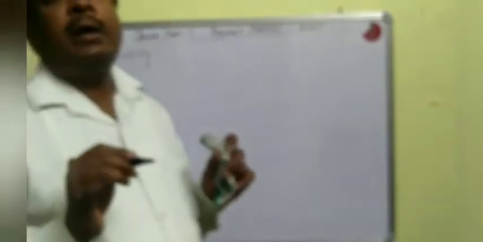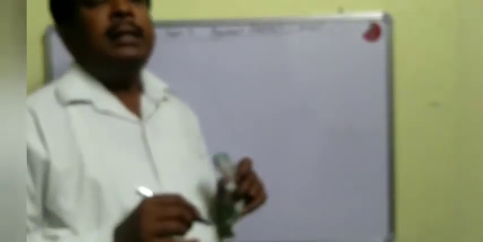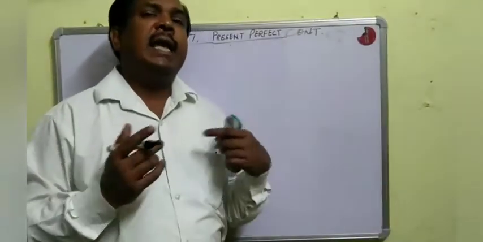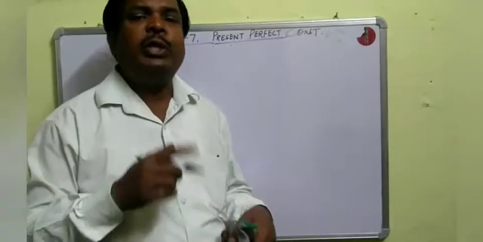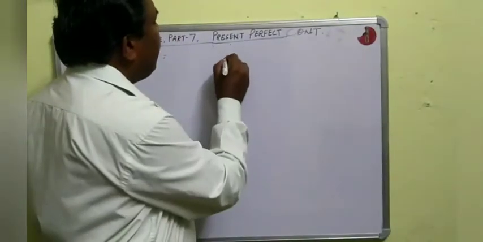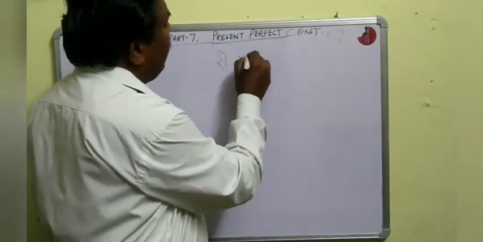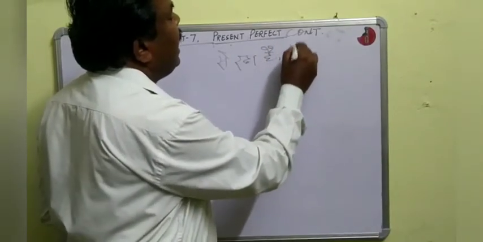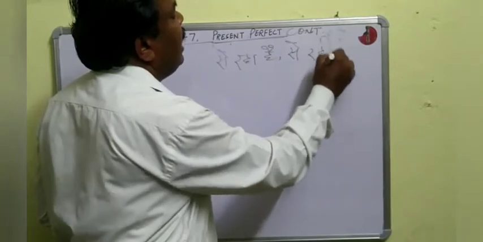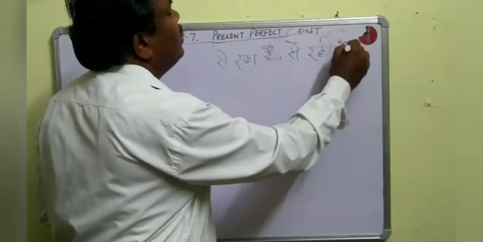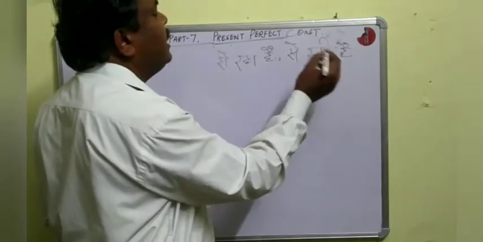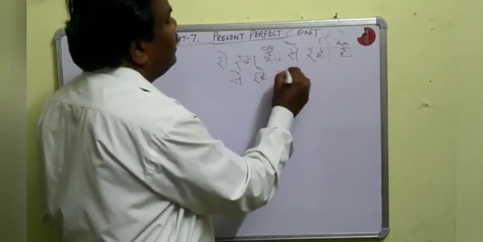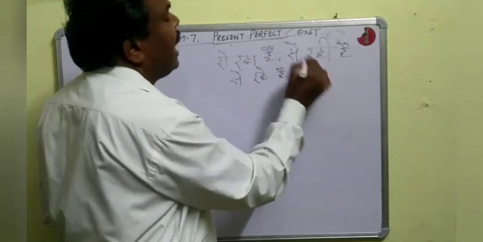If at the end of a Hindi sentence there is से रहा है, से रही है, से रहे हैं, etc. with time.